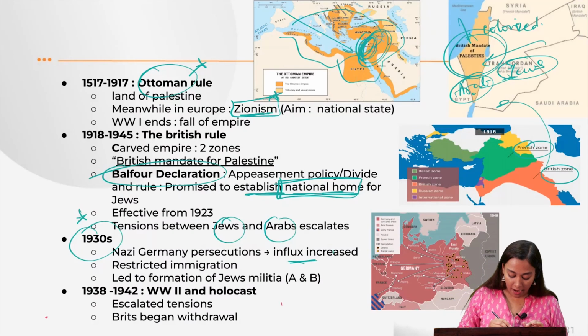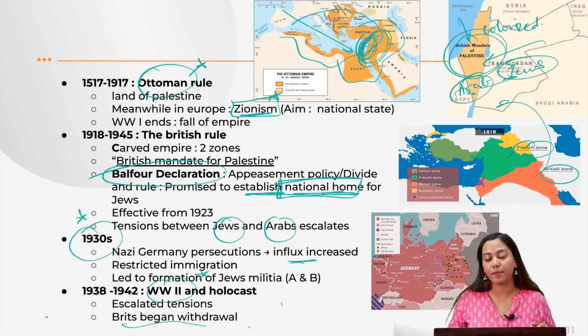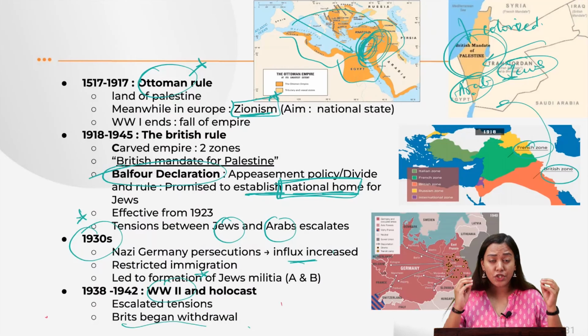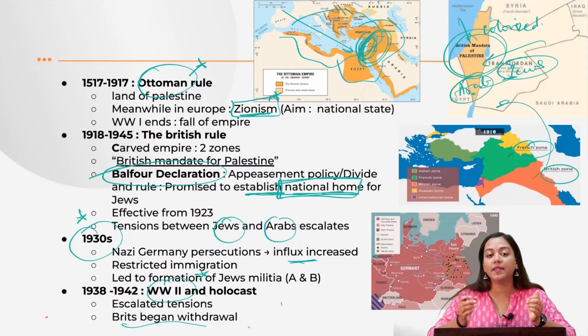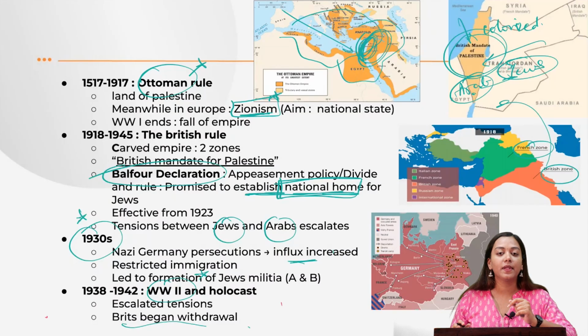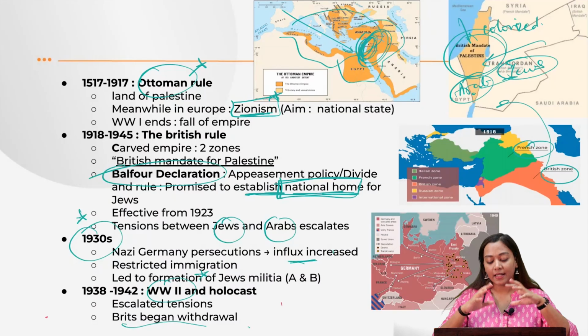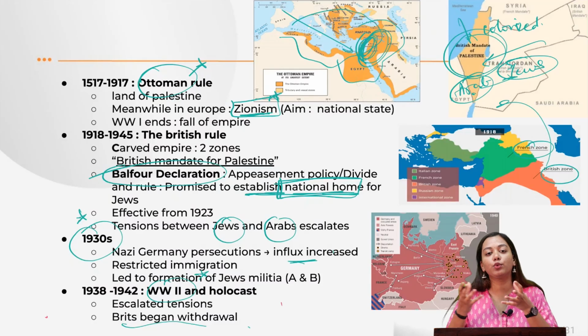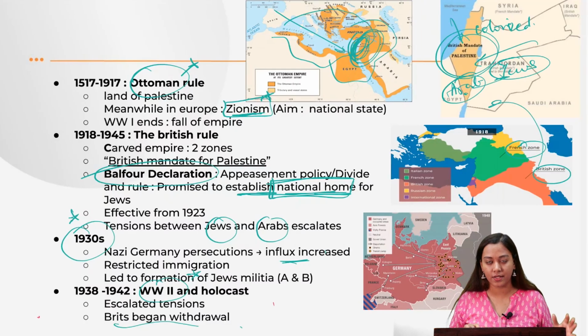So finally, after the Second World War, the British started to withdraw from this land because they understood that this is not in our hand. Just as they did with us, with India, when they realized that we are losing this game, they divided us into two dominions. Similarly, they will do for the Palestine region as well, and they will take this entire case and give it to the hands of the United Nations to consider and handle it.